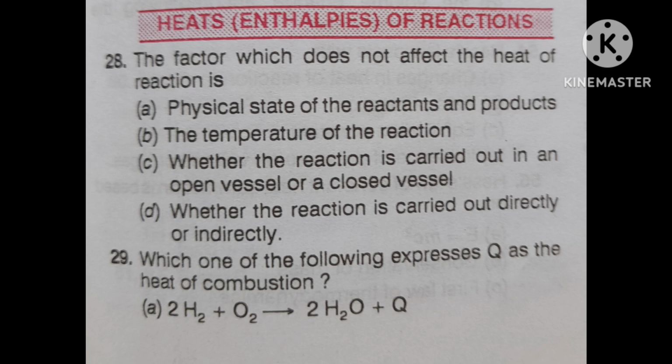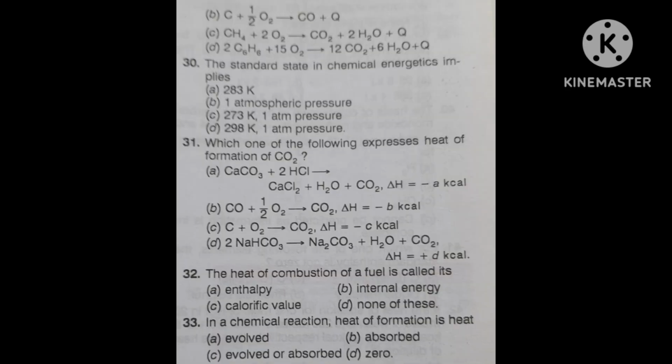First, 2H2 plus O2, giving 2H2O plus Q. Second, C plus half O2, the product is CO plus Q. Third, CH4 plus 2O2, giving CO2 plus 2H2O plus Q. Fourth, 2C6H6 plus 15O2, the product is 12CO2 plus 6H2O plus Q.